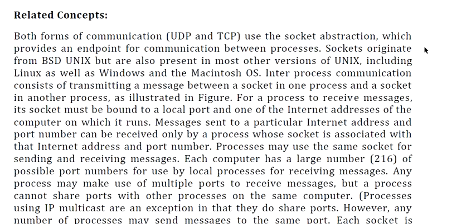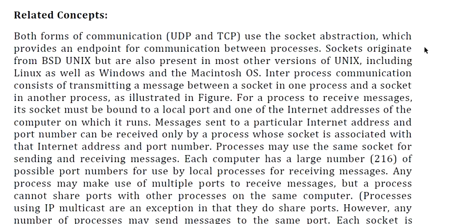Inter-process communication consists of transmitting a message between a socket in one process and a socket in another process. So socket is used for inter-process communication, and it is connected with the receiver end and the sender end. The communication is done through the socket.